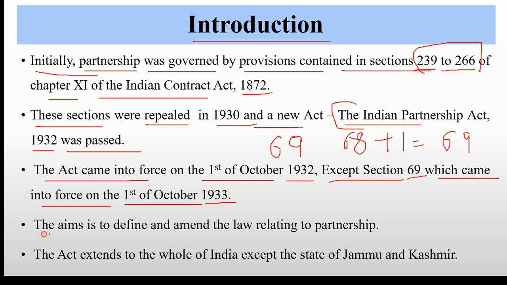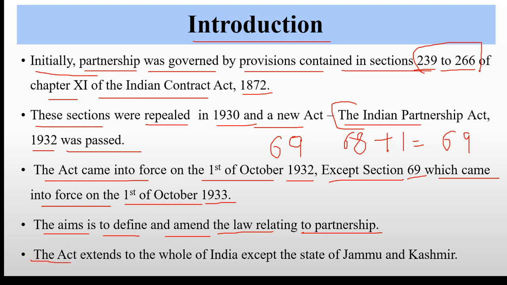The aim of this act is to define and amend, meaning make some changes to, the law relating to partnership. So the aim of the Indian Partnership Act is to define what is partnership and what are the rules and regulations relating to partnership. If you want to start a business with partners, what are the rules and regulations which you have to follow while forming the partnership business. So the act defines each and every law and regulation relating to partnership.